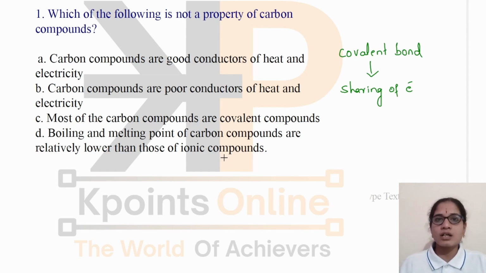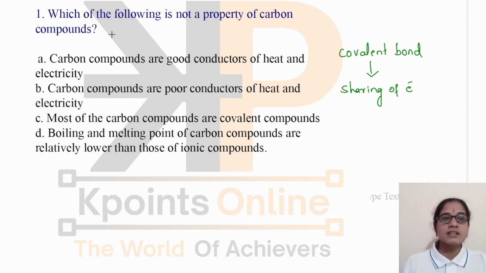And ions are also not formed, because of which they are poor conductors of electricity. We know that in order to conduct electricity, we should have either free flow of electrons or free flow of ions. But in this case, there is no presence of these free electrons or ions. So they are poor conductors of heat and electricity.